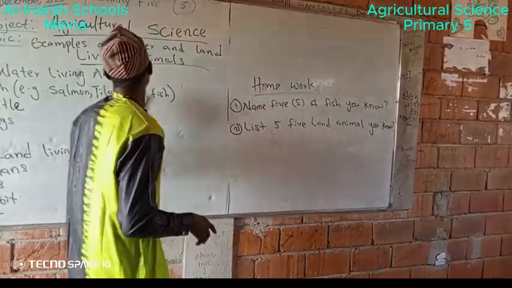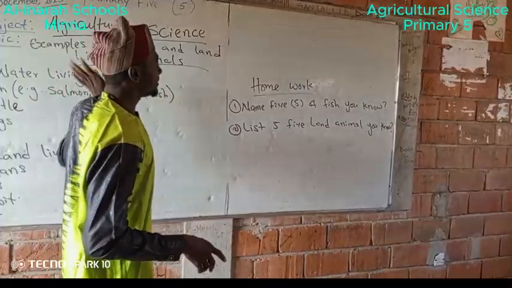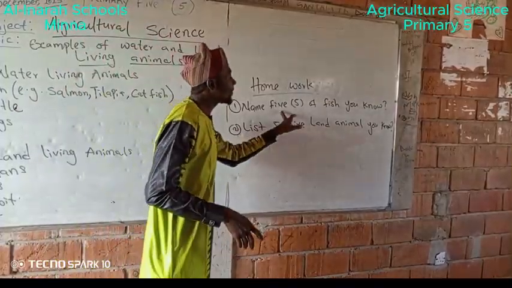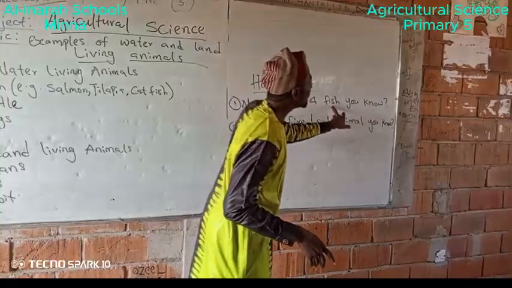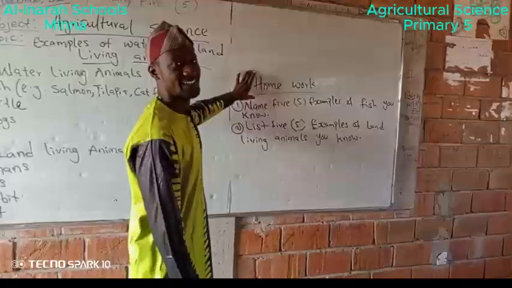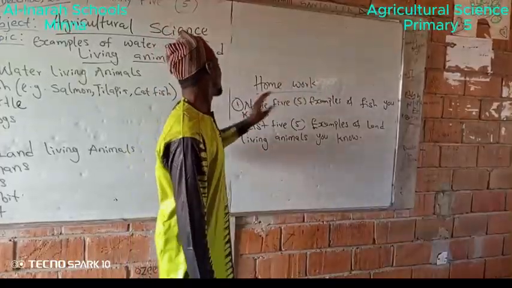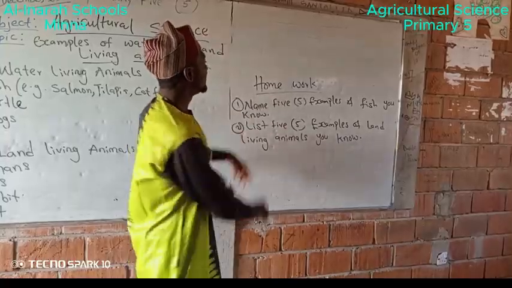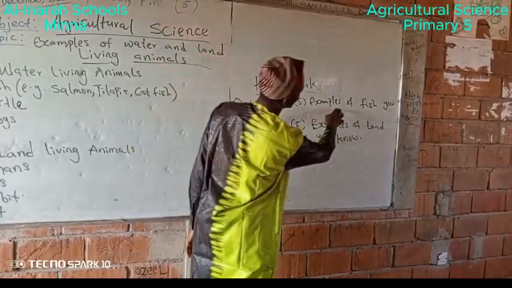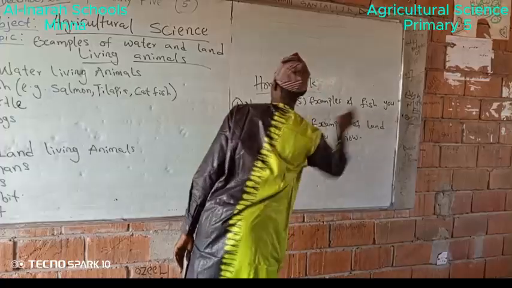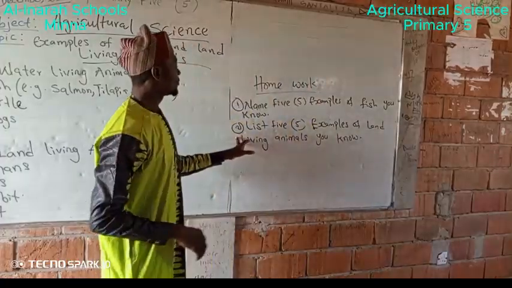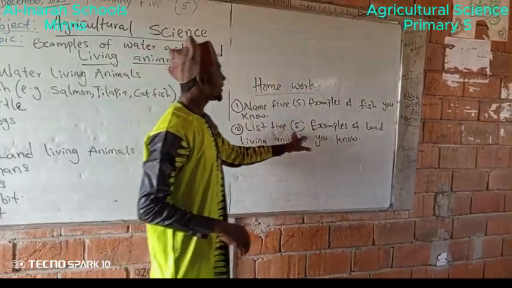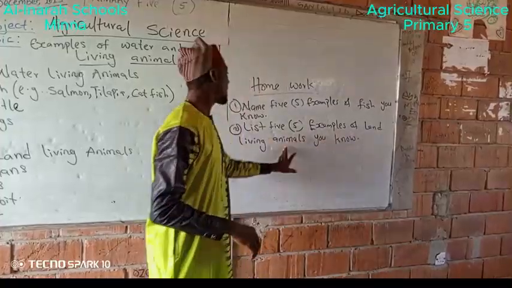Now for our homework on land and water living animals. Our homework for today is number one, name 5 examples of fish you know. Number two, list 5 examples of land animals you know.